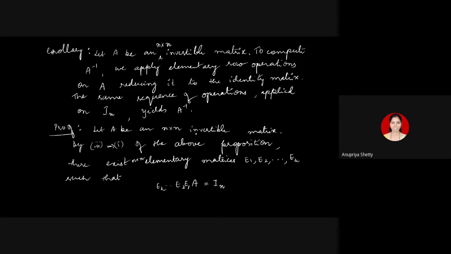Now look at what is given to us as a hypothesis. A is invertible. As A inverse exists, multiplying on either side of the above equation by A inverse, we get, I'll write in the next slide. What do we get here? If I multiply by A inverse.